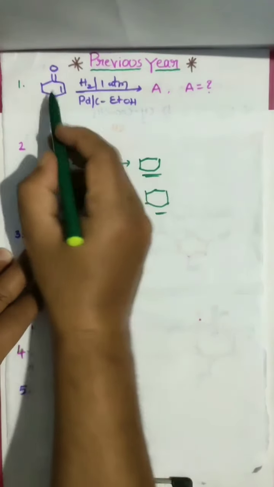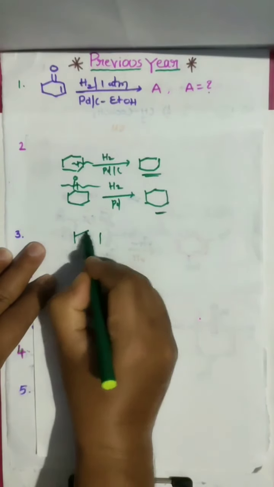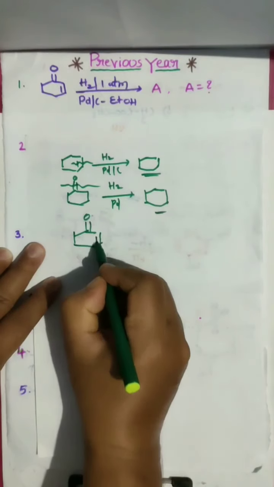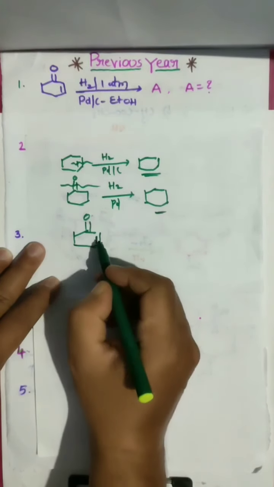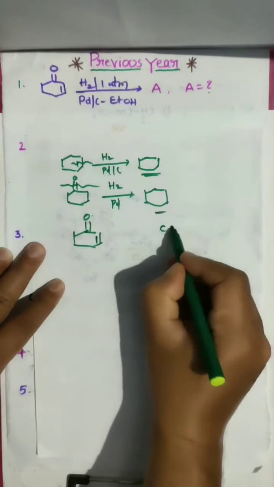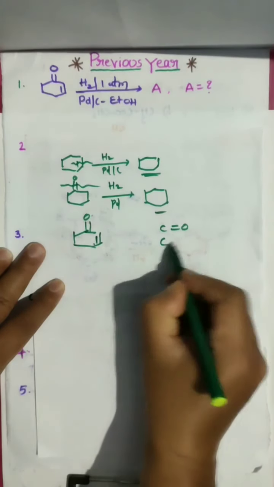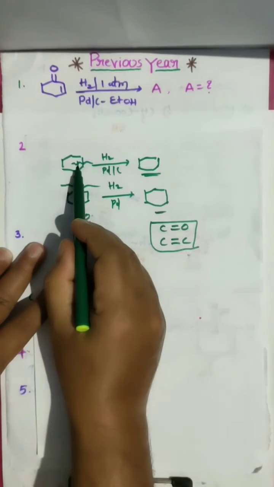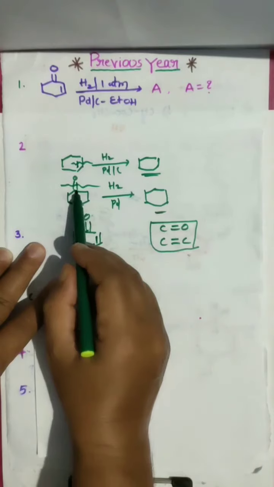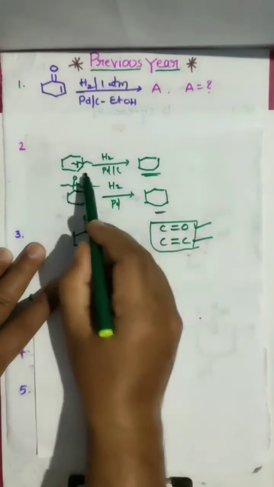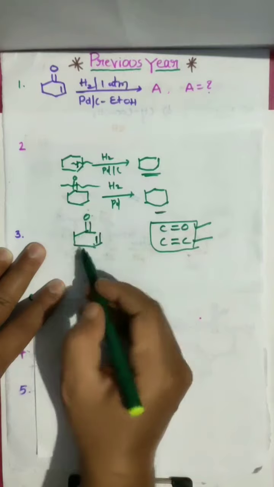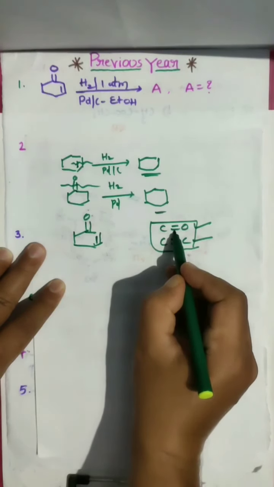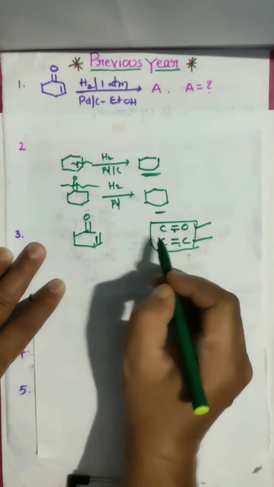But here, see here, a ketonic group is there, C double bond O, and here an alkene group is there, C double bond C. So here we have a C double bond C group and here we have a C double bond O group. This is the tricky question.